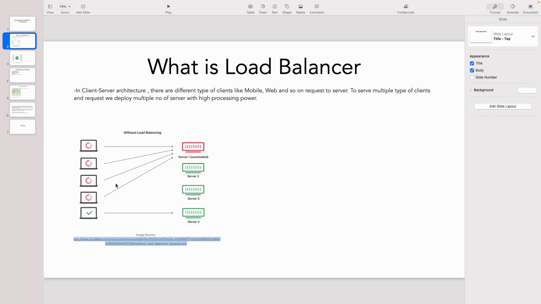Multiple users use these channels to communicate with their servers or applications, so we cannot serve all those requests using a single server. So what we do is use multiple servers.